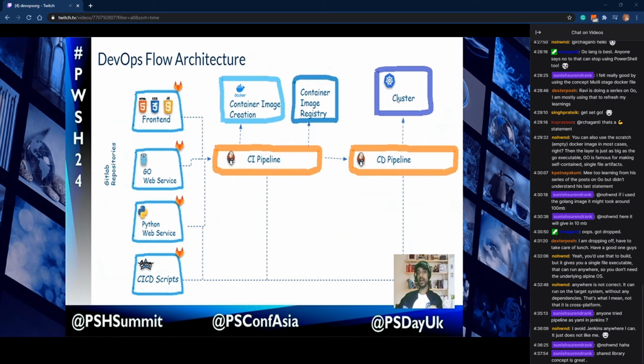In our case, we are using Kind as our Kubernetes cluster, Docker Hub as the Docker image registry, and I'm creating the Docker images using the multi-stage Docker concept for Go. Let's see how it works by changing something in the front end.